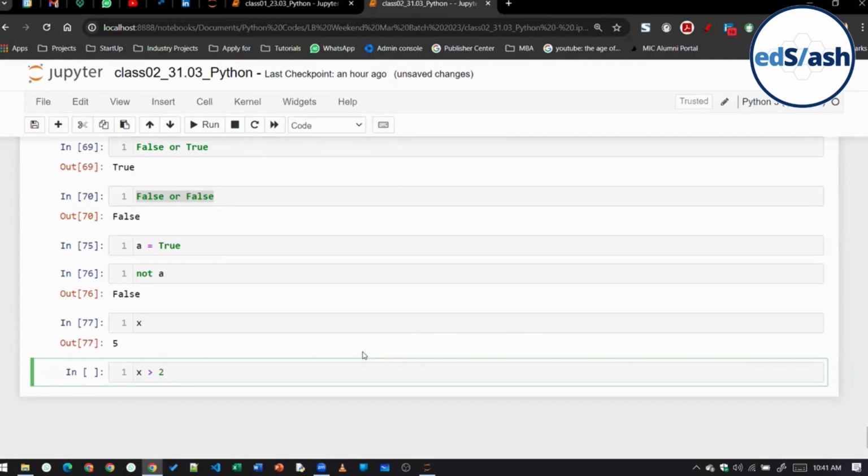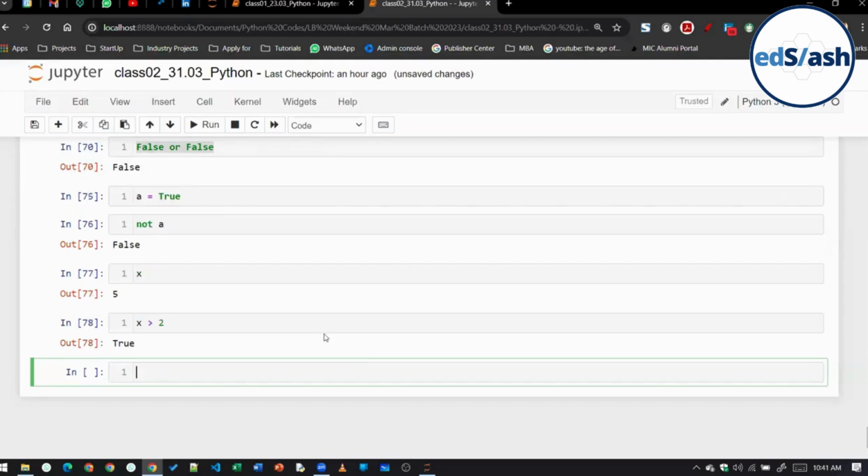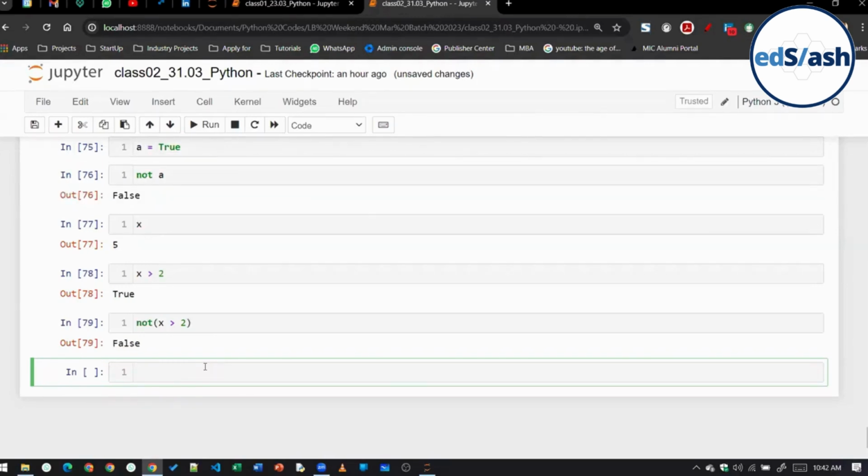True, right? Now if I write not of this, then what will I get? False. Because x greater than 2 is true, and not of true is false.